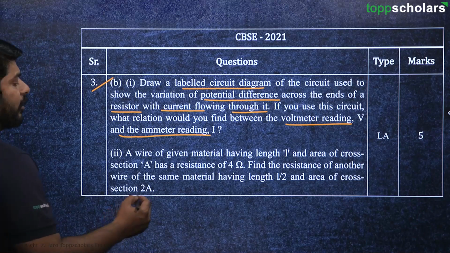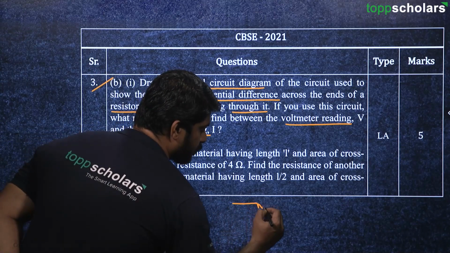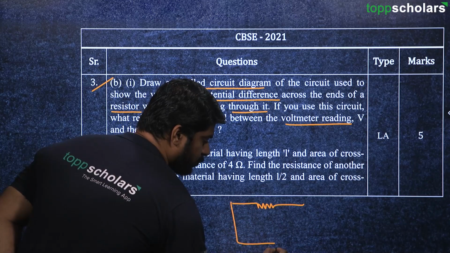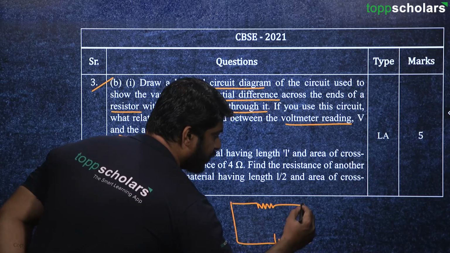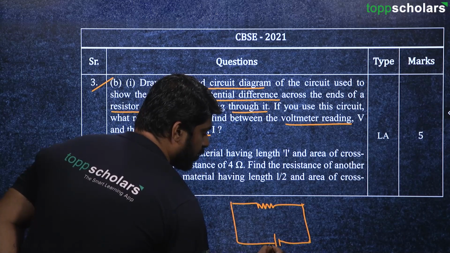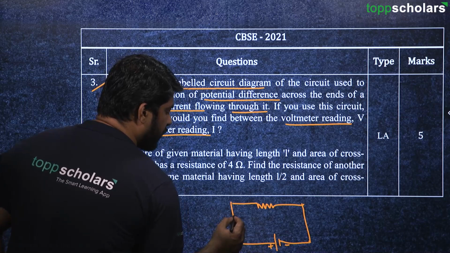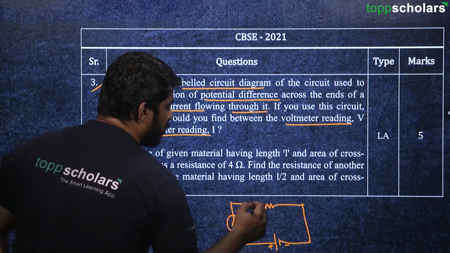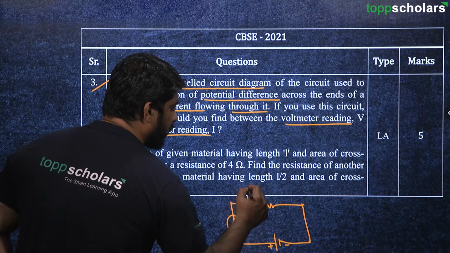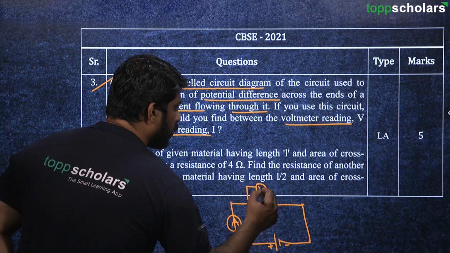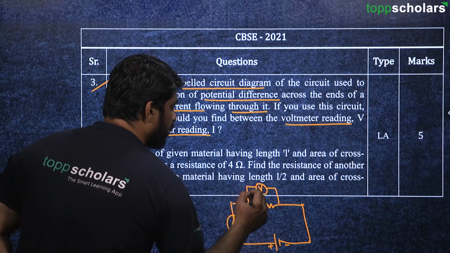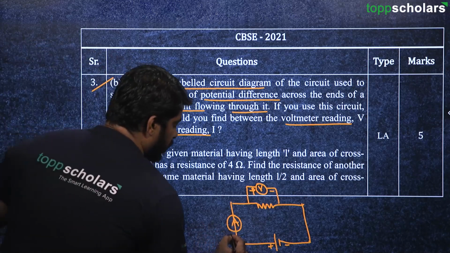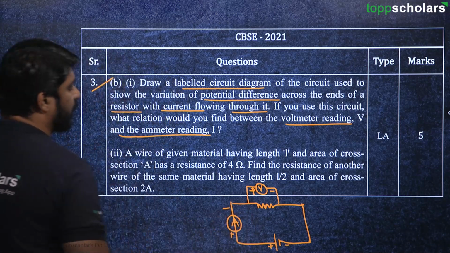So there is a resistor and there has to be a source, that means there has to be a battery, and to measure the current there has to be an ammeter, and here across this resistor we must have a voltmeter, with positive and negative, and here also positive and negative.